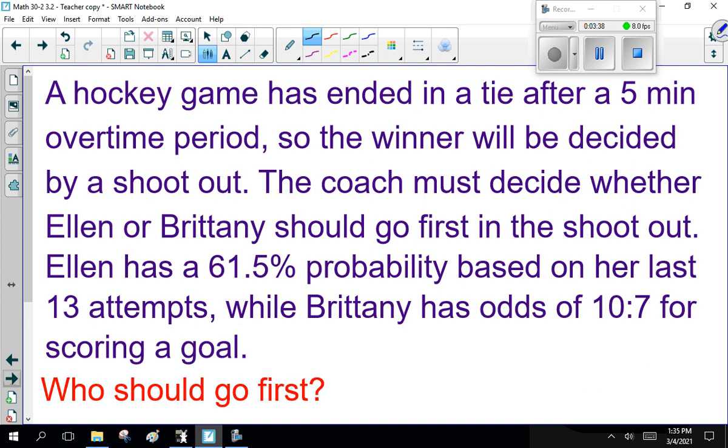So a hockey game has ended in a tie after a 5-minute overtime period. So the winner will be decided by a shootout. The coach must decide whether Ellen or Brittany should go first in the shootout. Ellen has a 61.5% probability based on her last 13 attempts, while Brittany has odds 10 to 7 for scoring a goal. Who should go first?